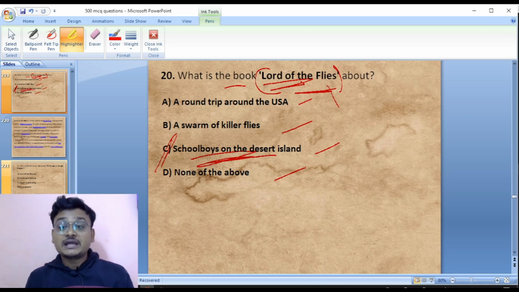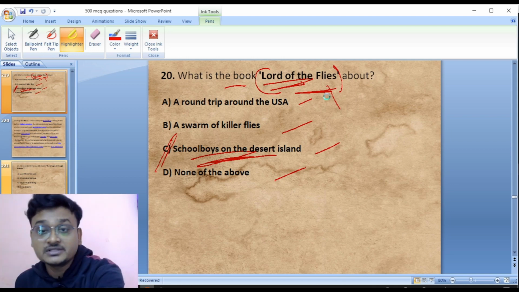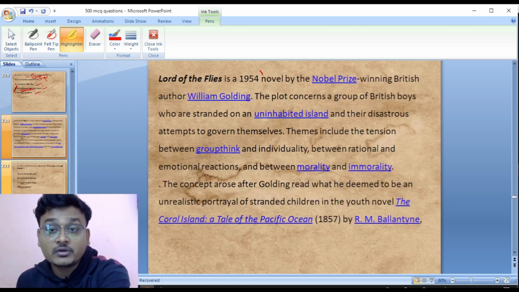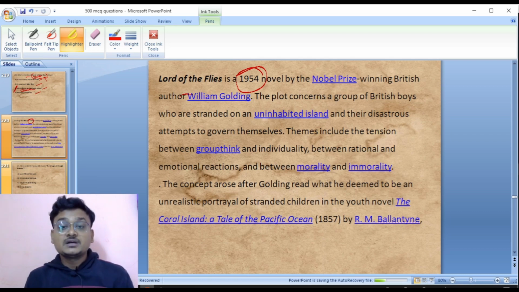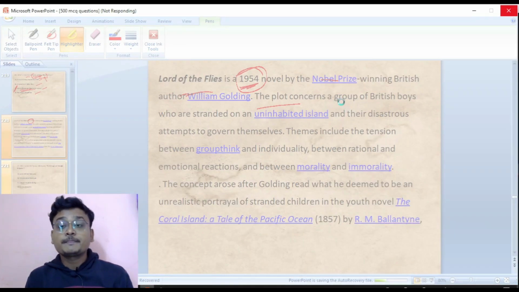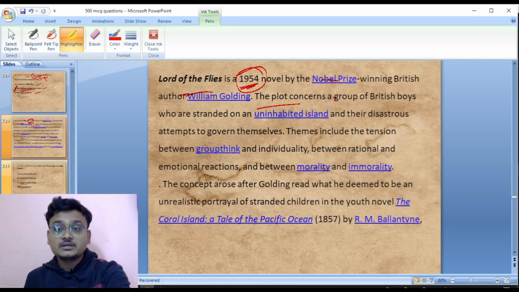It was published in the year 1954. Lord of the Flies is a 1954 novel by the Nobel Prize winning British author William Golding. The plot concerns a group of British boys who are stranded on an uninhabited island and their disastrous attempts to govern themselves.